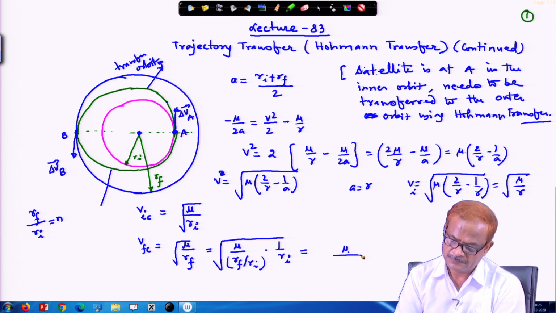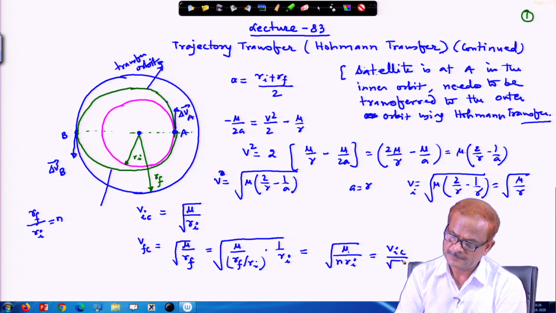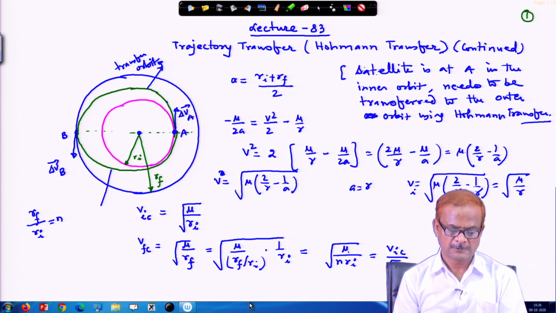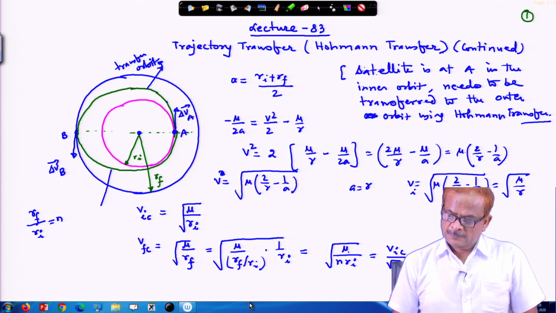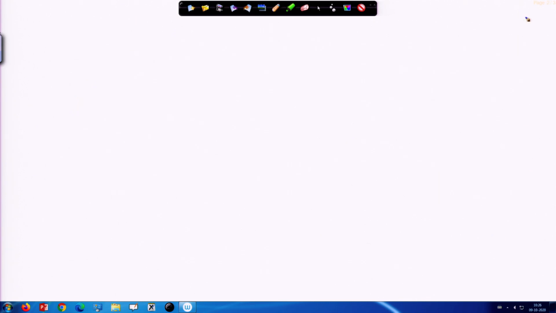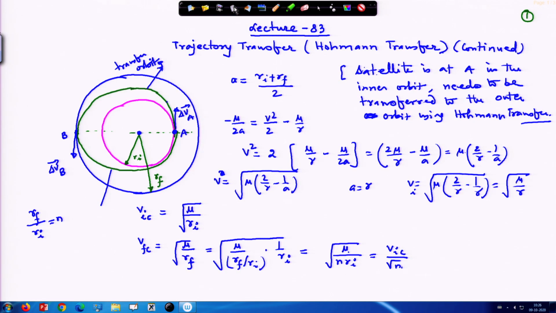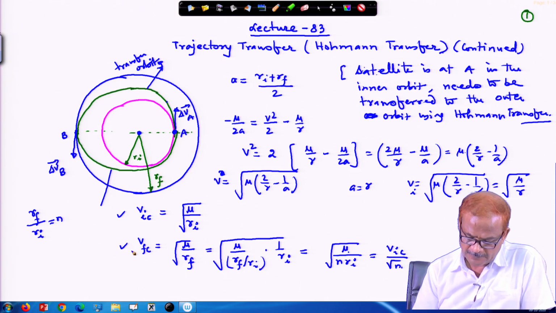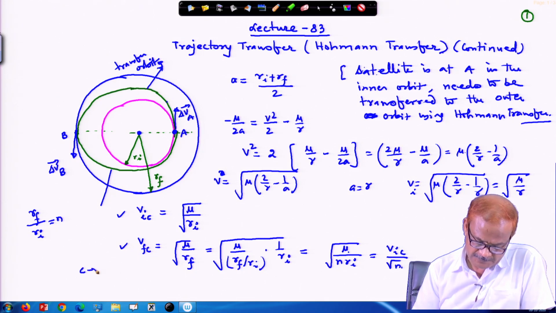So this gives the square root of mu by n r I, which is nothing but V I c by the square root of n. So we have written the velocity in the initial and the final circular orbits, where c stands for circular orbit.